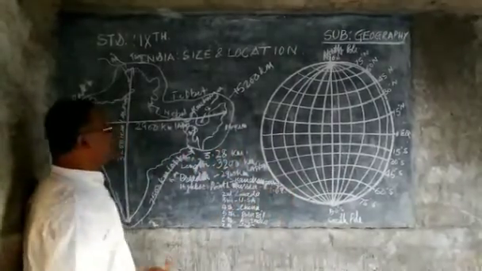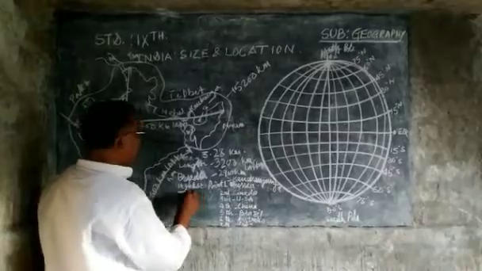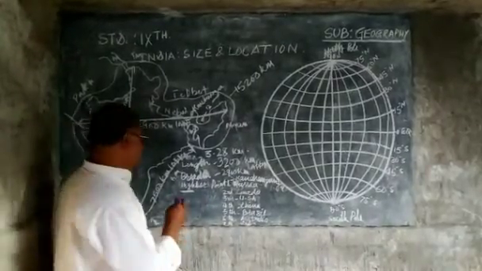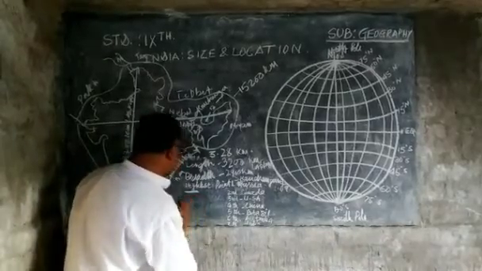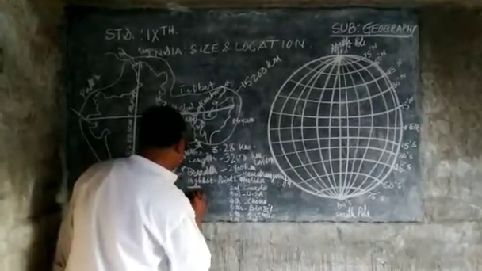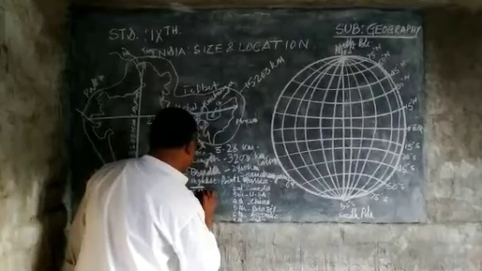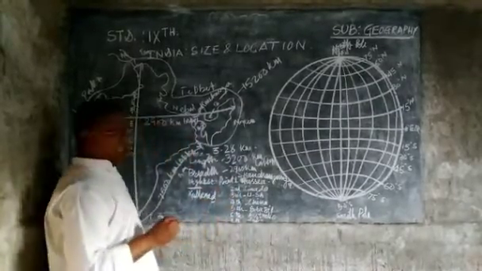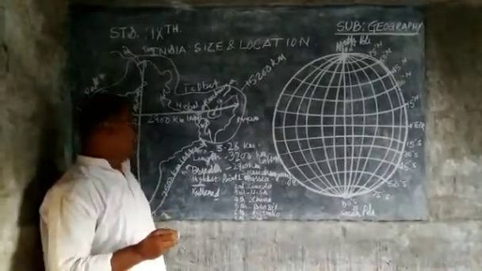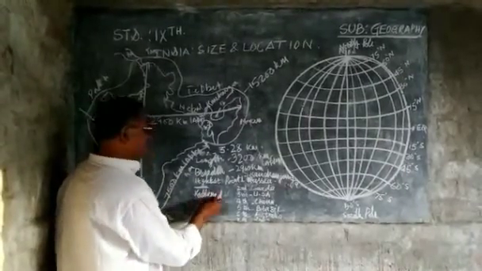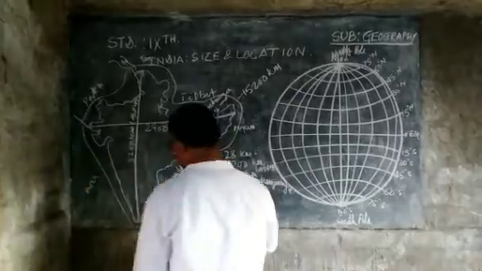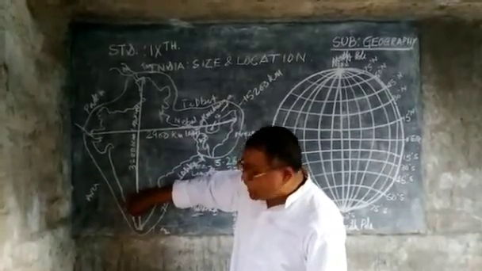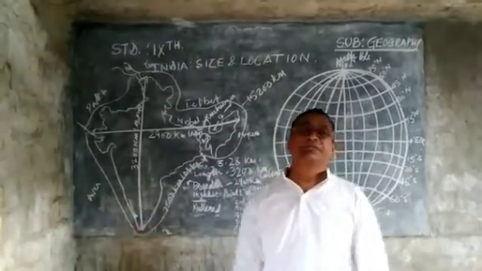And the lowest point is also in India, which is considered as Kuttanad. Kuttanad is the lowest point of this country, and Kuttanad is situated in the state of Kerala, especially Alappuzha district of Kerala.